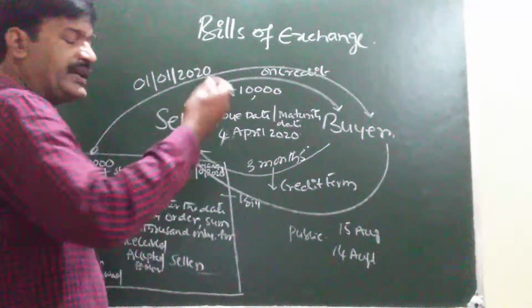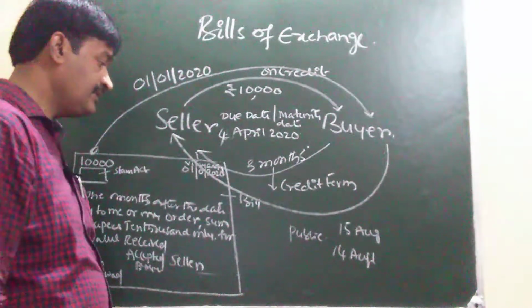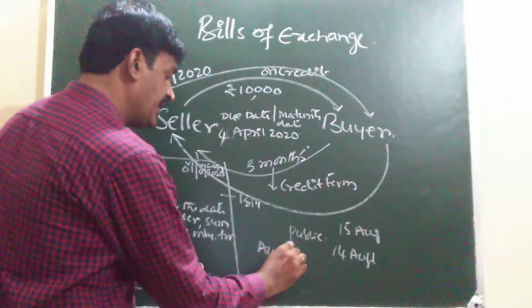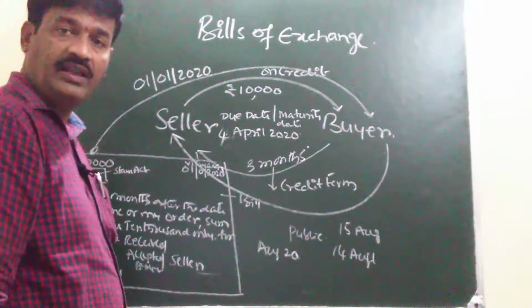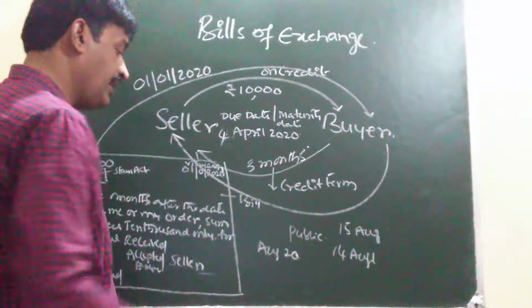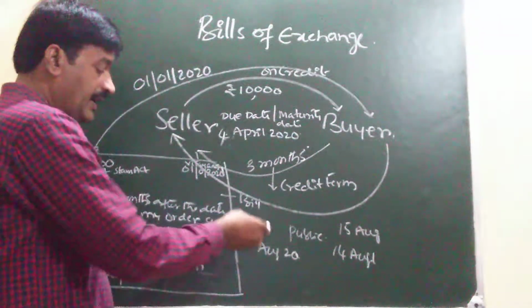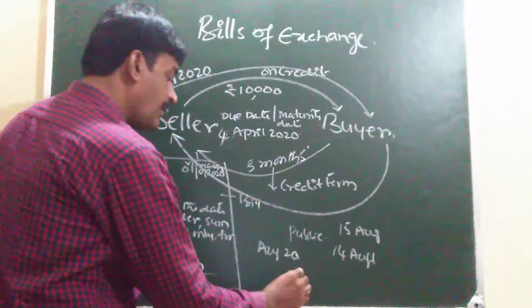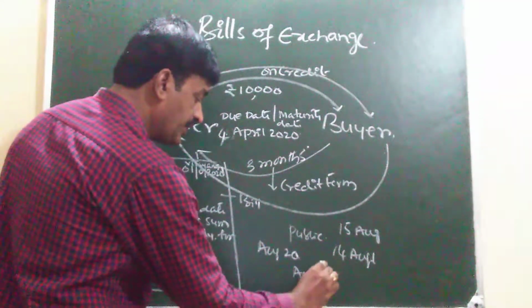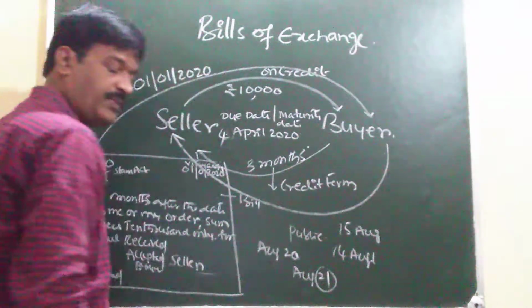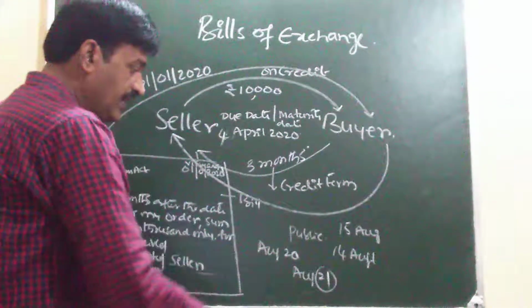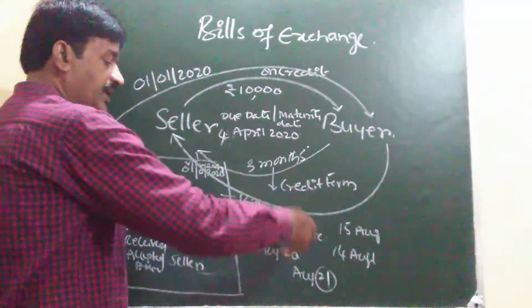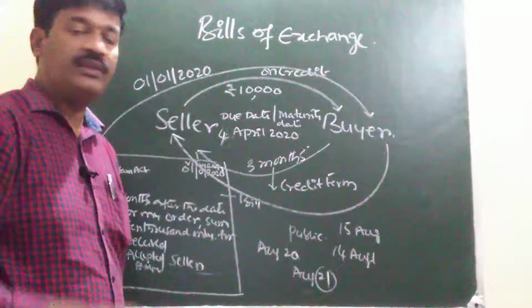Whereas in case of an unexpected holiday, a sudden holiday, suppose a sudden emergency holiday is declared by the government on August 20, then the due date of the bill is taken as August 21st, the next day. Whereas in case of public holiday, we take the previous day as the due date of the bill.